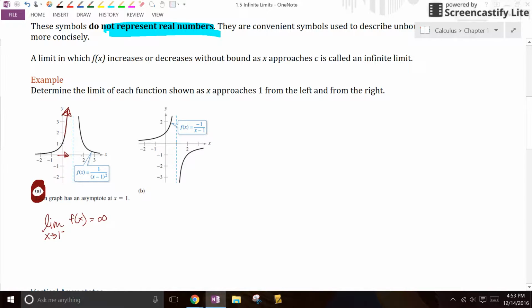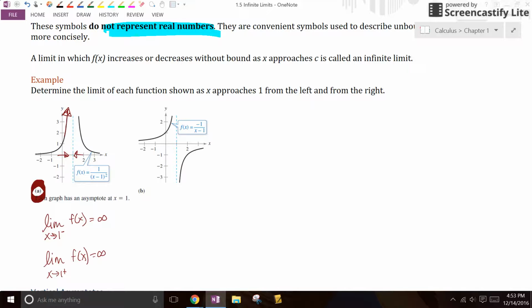And then as I approach from the right side, the limit as x approaches 1 from the positive side, the function is headed to infinity. And that's how I know that there's an asymptote, meaning the function approaches infinity at a given value from one side or the other. That's where the vertical asymptotes will lie.